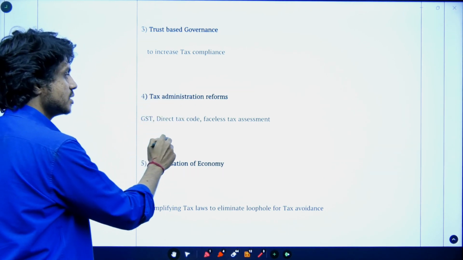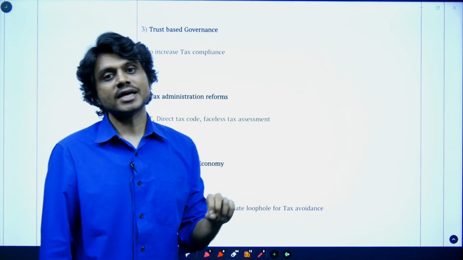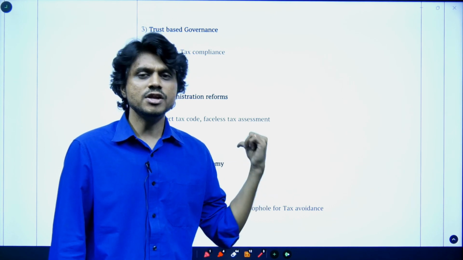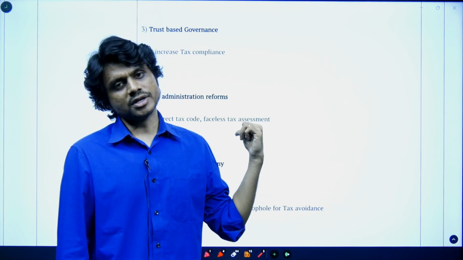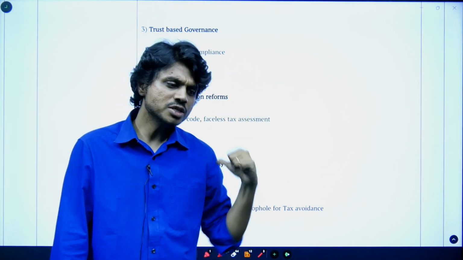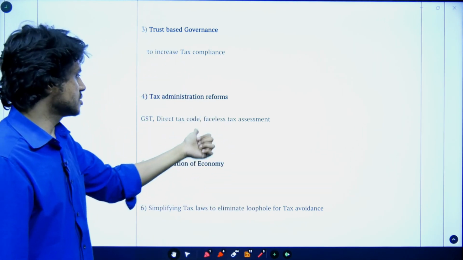GST we have introduced. Direct tax code. What is this direct tax code? We have Income Tax Act 1961. There are so many sections and provisions. It is very complex in nature for you to understand. This is a very old law, 1961 law. Now so many changes have happened in the economy. Government should come up with the reforms in this direct tax.